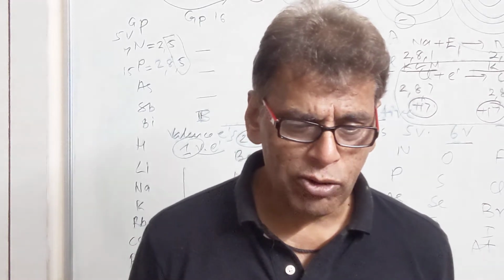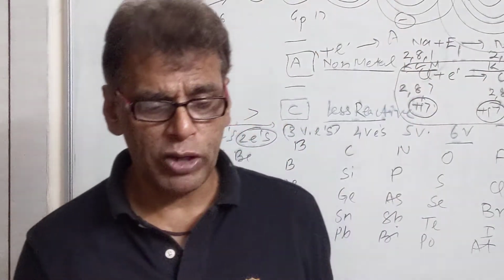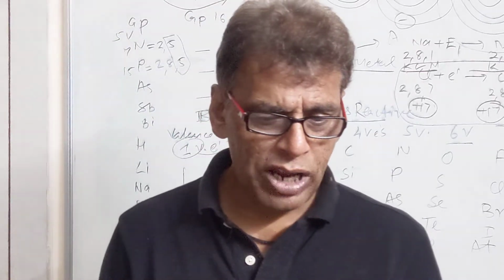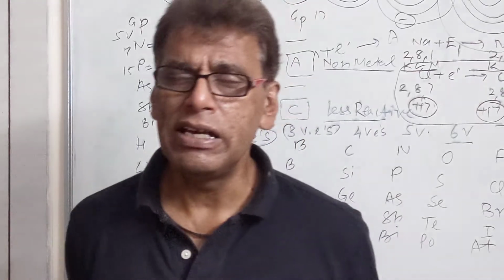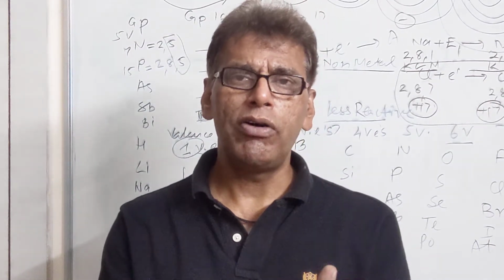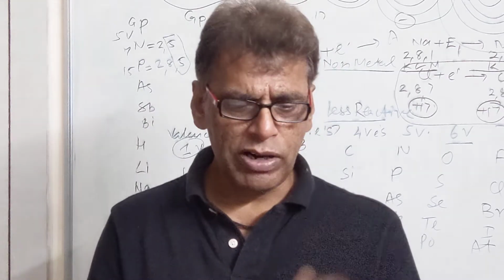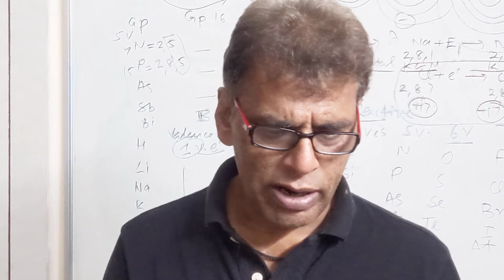What is meant by a group in the periodic table? These are the vertical columns. We have 18 groups in the periodic table. Then, state the periodic law on which the modern periodic table is based. It is the modern periodic law, which states that the periodic properties of all elements are a periodic function of their atomic numbers.